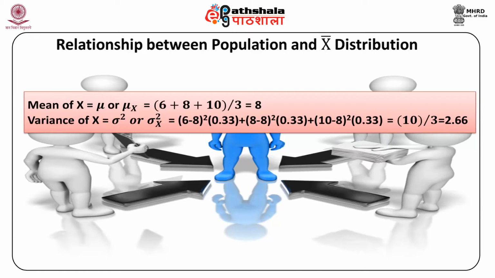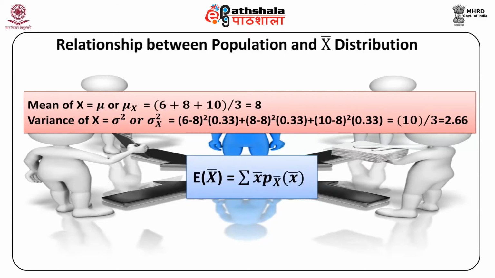Now this is also called the expected value of x bar and is equal to summation of x bar into p x bar of x bar, and this summation is over all the values, and this is equal to 6 into 0.11 plus 7 into 0.22 plus 8 into 0.33 plus 9 into 0.22 plus 10 into 0.11. On simplification, this comes out to be 8.